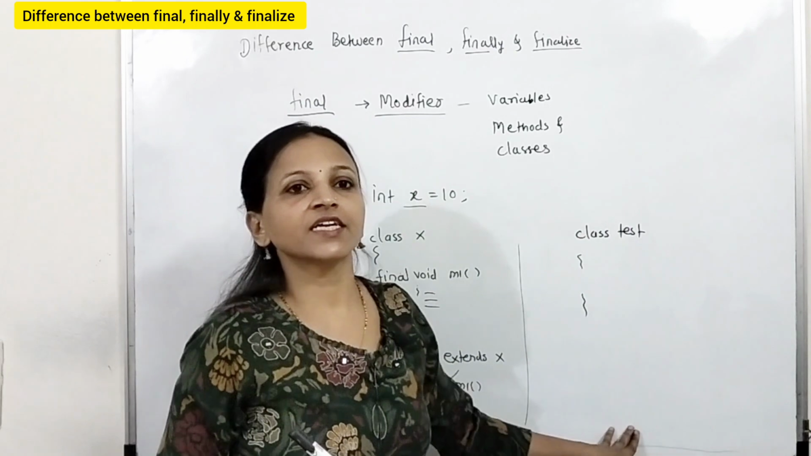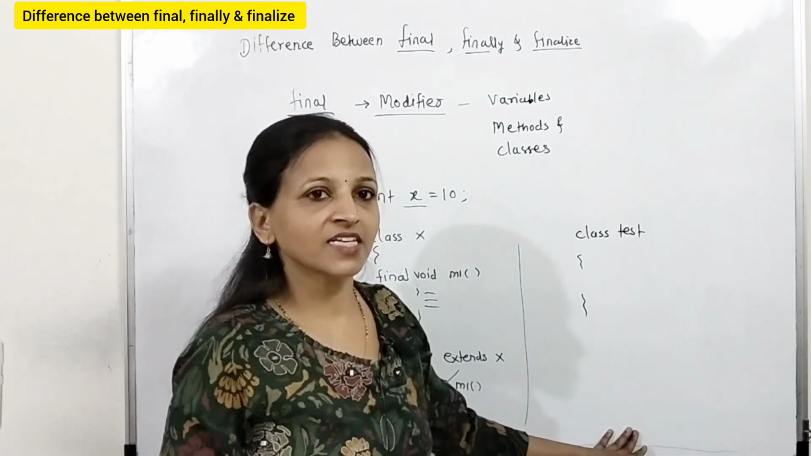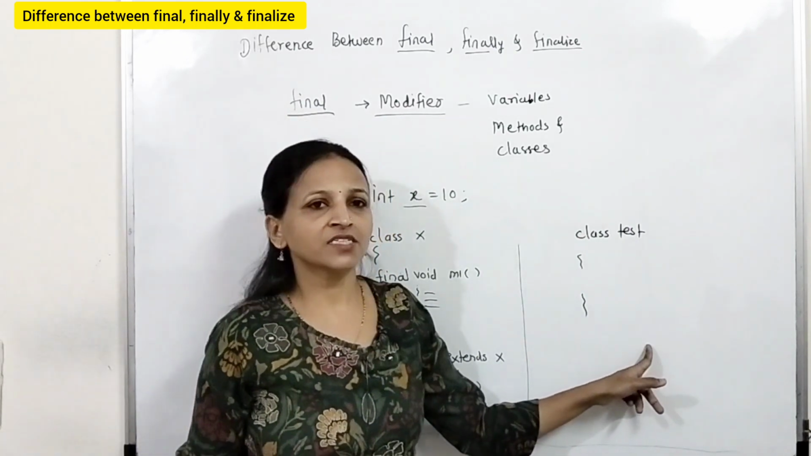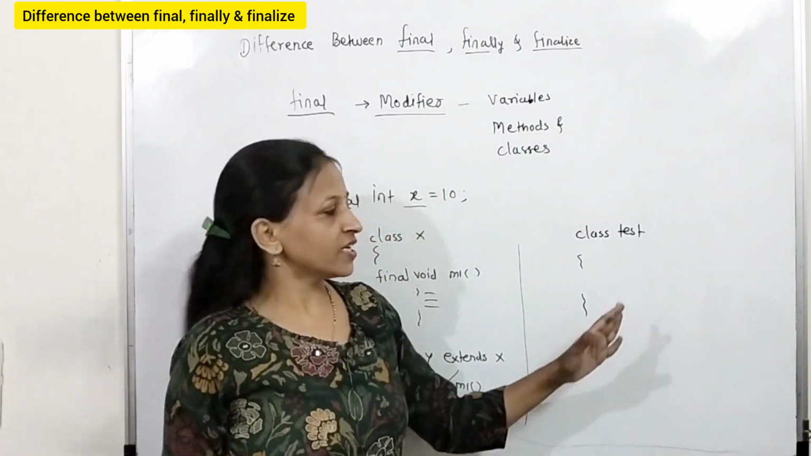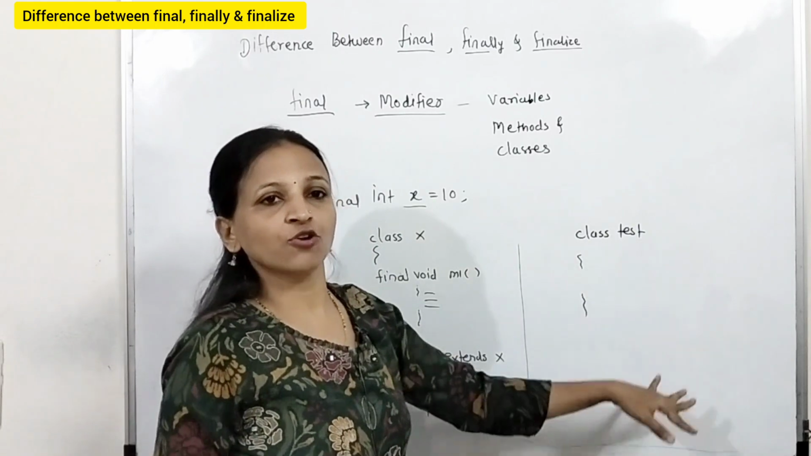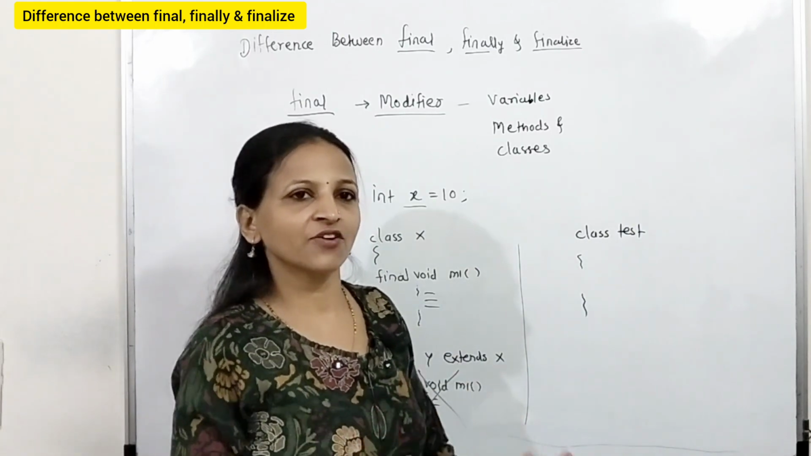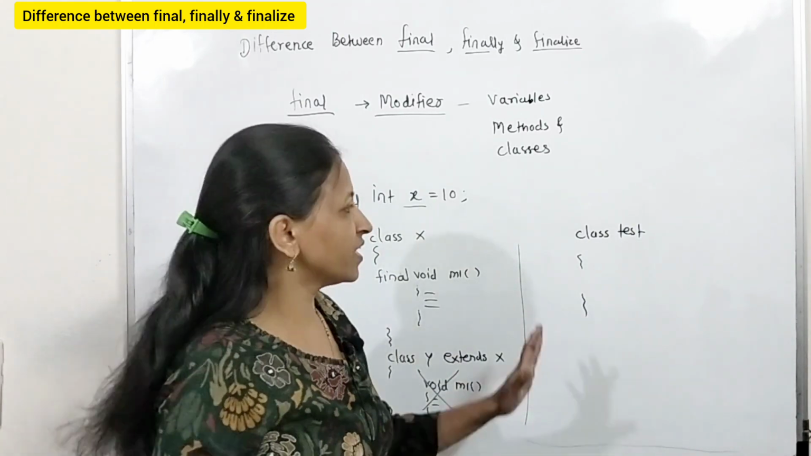Then we can easily extend that class, we can easily inherit that class. How? Here we will just write class Y, suppose, and extends Test. No problem. Whatever traits of that Test class will automatically come inside the derived class. Inheritance is possible in this case.